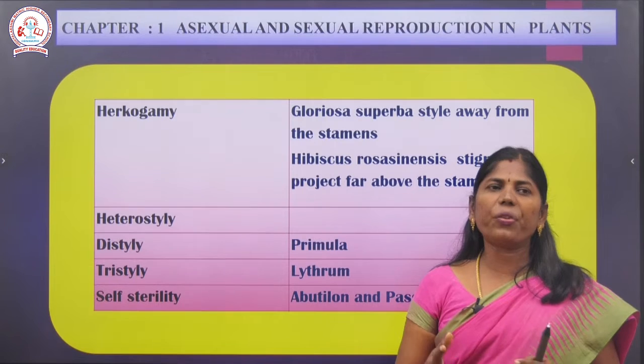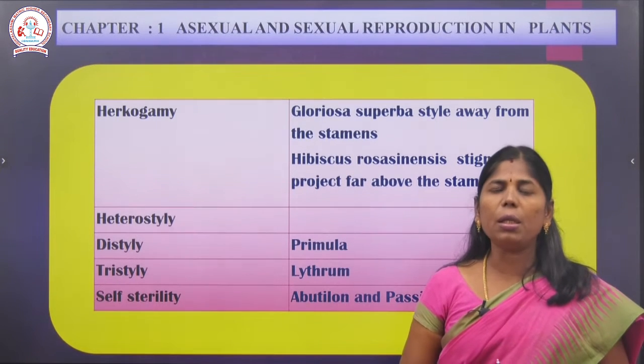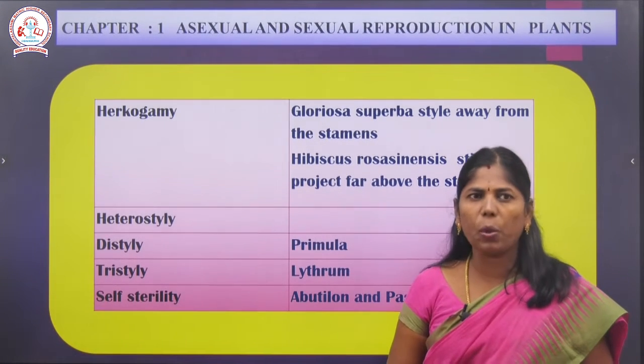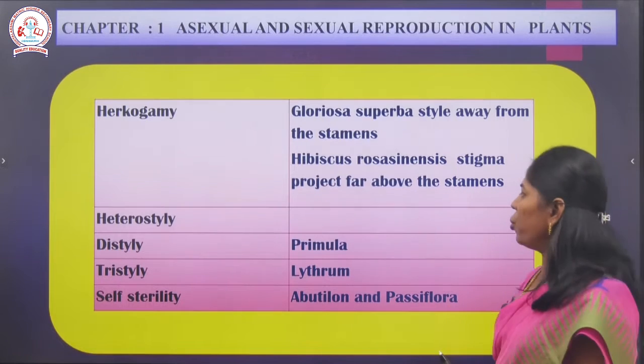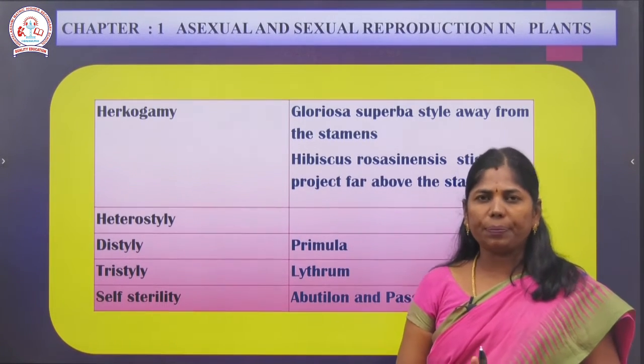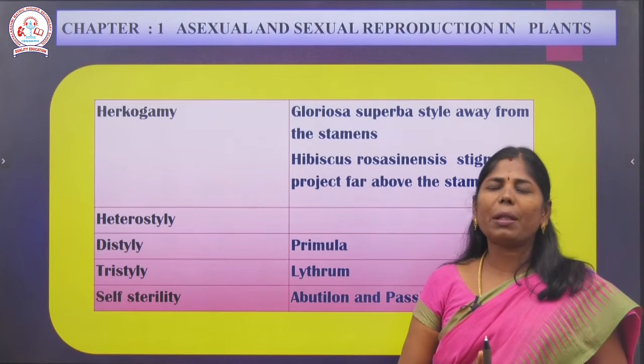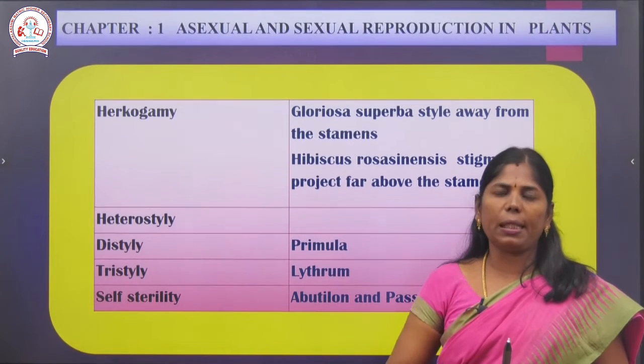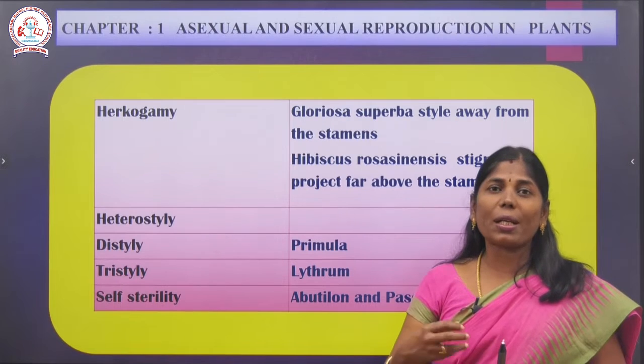Okay? It has a different length. Distyly means two different lengths, as in Primula. Tristyly is Lythrum. Self sterility: actually it is a bisexual flower but it can do self sterility. It sterilizes itself.